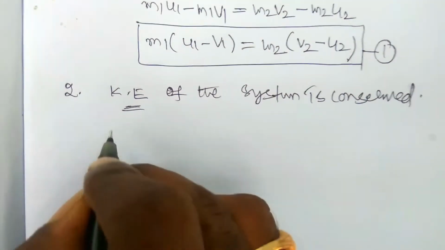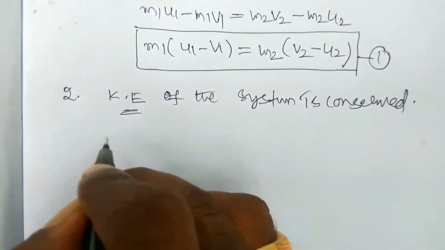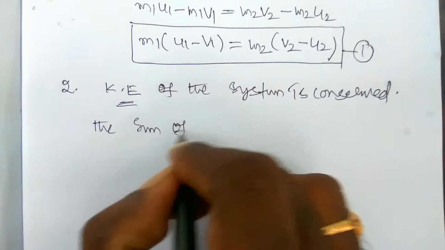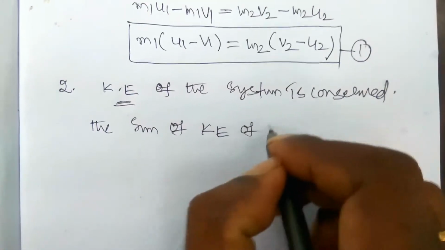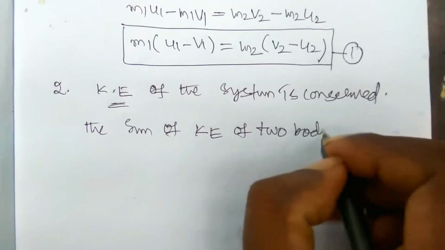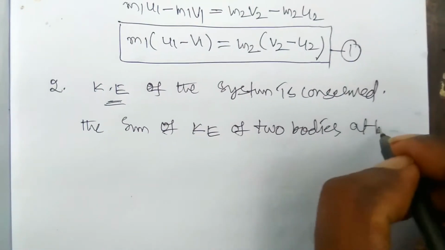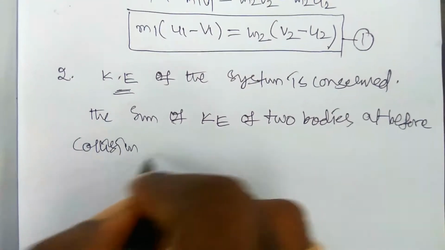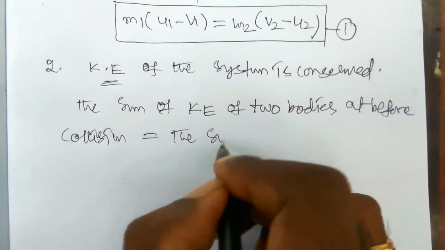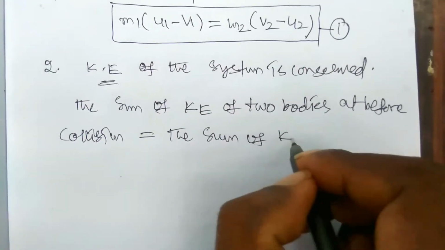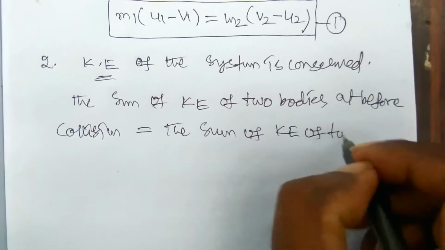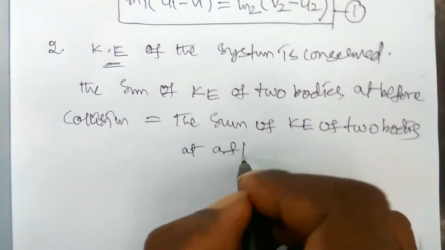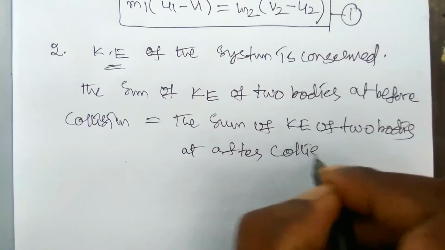So let us write the conservation: the sum of the kinetic energy of the two bodies before collision is equal to the sum of the kinetic energy of the two bodies after collision, right?